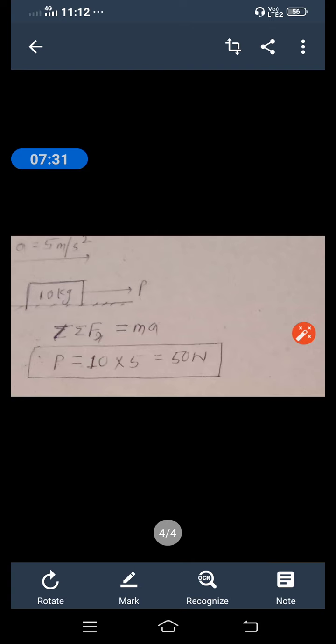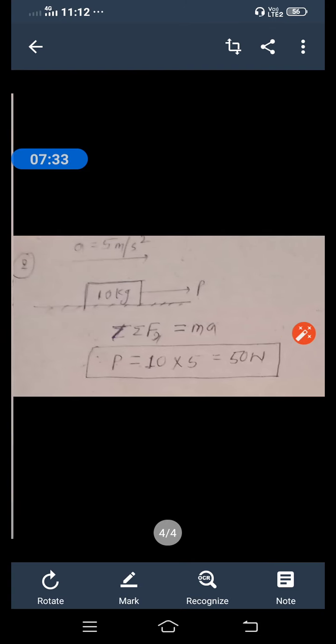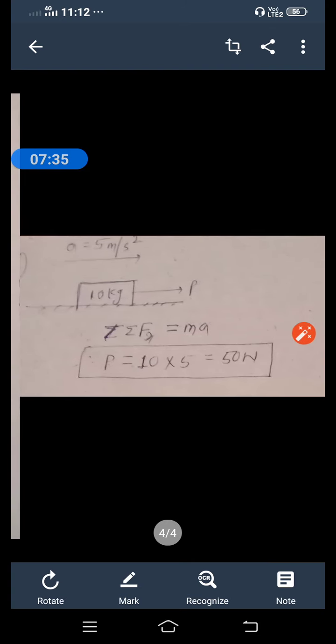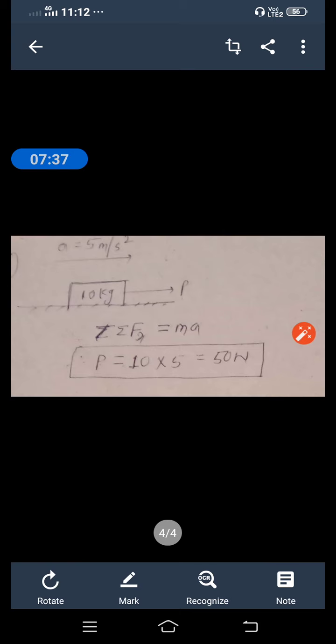Now take second example of Newton's second law of motion. See this. What is the situation here, friend? In the second example, see students, you take a pause and you write down the example, also draw the given figure. Okay, so take pause, draw the figure.